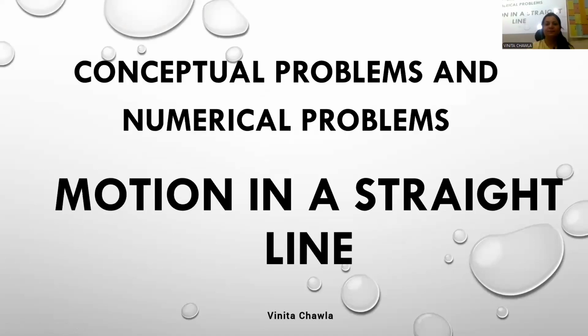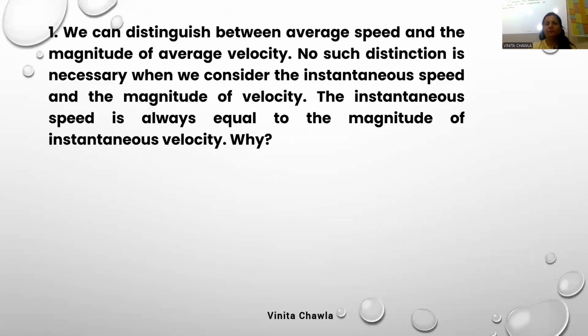So let's start. First question. We can distinguish between average speed and the magnitude of average velocity. We know average speed is total distance covered upon total time taken, and average velocity is change in position upon time taken. No such distinction is necessary when we consider instantaneous speed and the magnitude of velocity. The instantaneous speed is always equal to the magnitude of instantaneous velocity.